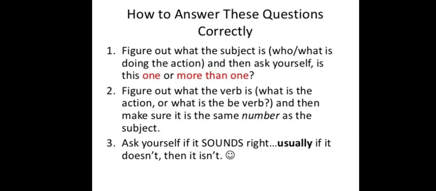Now, how to answer these questions correctly? First, figure out what the subject is. How will you figure that out? Ask who or what is doing the action. Then ask yourself: is it one or more than one? Second, figure out what the verb is, meaning the action. Then make sure it is the same number as the subject. Third, ask yourself if it sounds right. Usually, if it does not sound right, then it is not.